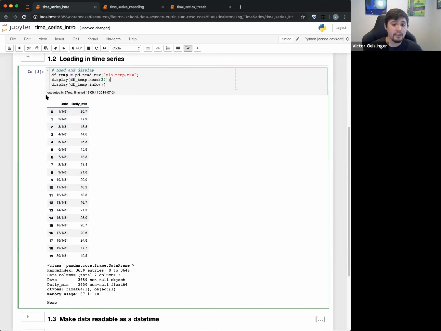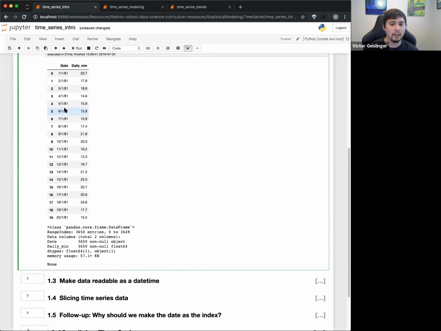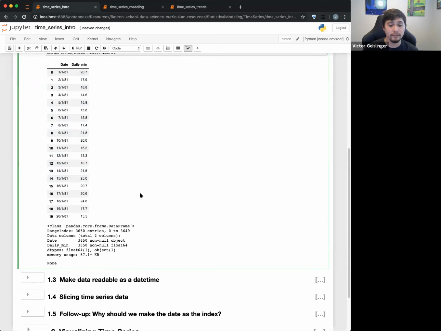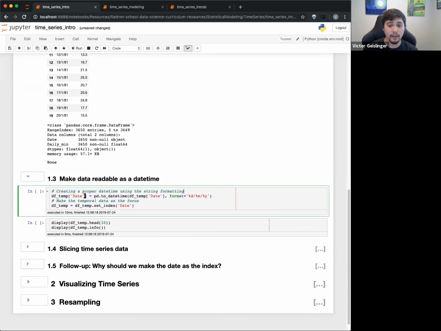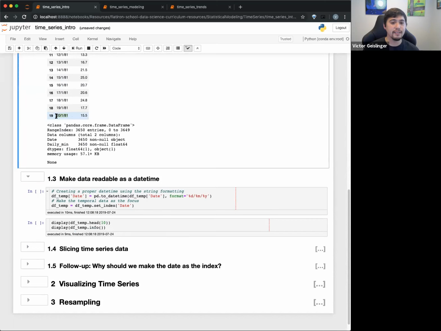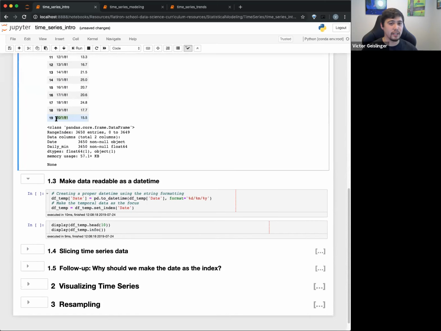Like, okay, cool. And you can see the main focus here, there are only two columns, is that date, okay? But we could even have multiple columns, all right? So I read that data in, and now what I'm going to do is say, all right, let's go ahead and actually create a proper datetime. As you can tell, I got really confused about what exactly this is. Once you see enough points, you can get a feel for it.